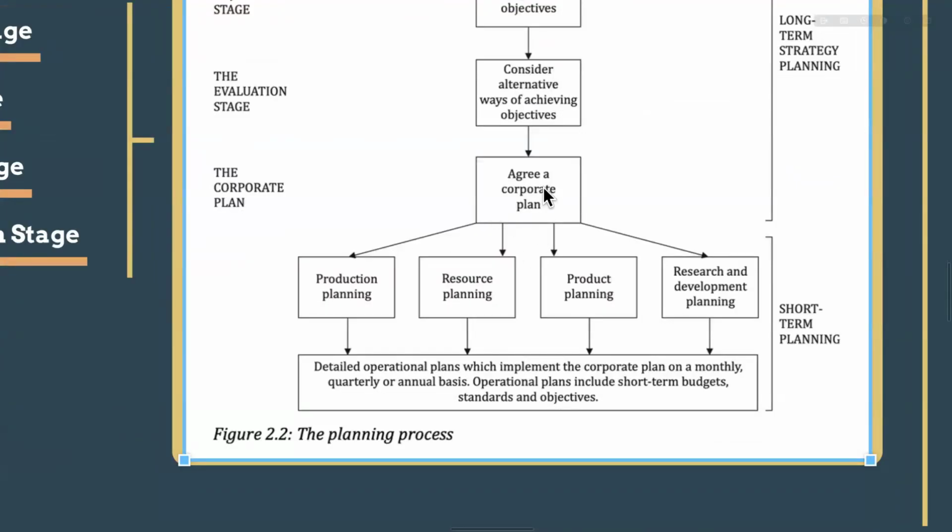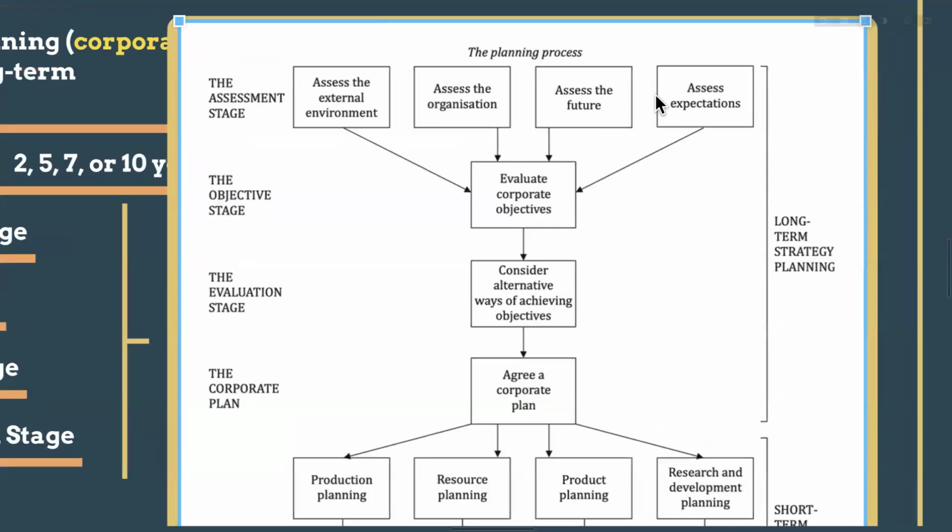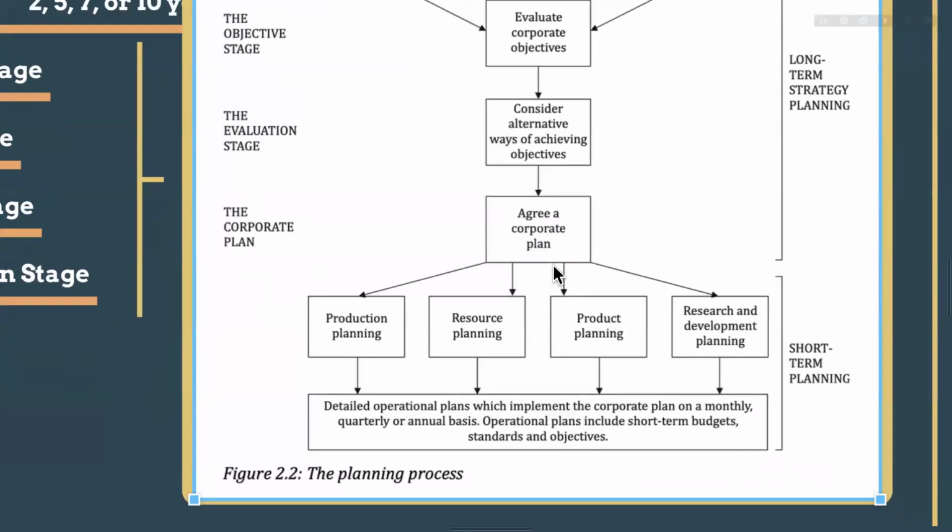What is that? Okay, I am going to produce electric vehicles over the next 10 years. You have assessed the external environment, organization, resources, capabilities, and the future and the expectation, and you have set an objective like I'm going to launch electric vehicles over the next 10 years. So that is the objective. Then you have considered the alternative ways: how can I achieve it? I have to start a company, or how can I collect the money? Then you come up with a plan. You have chosen, okay, I'm going to start a new company.